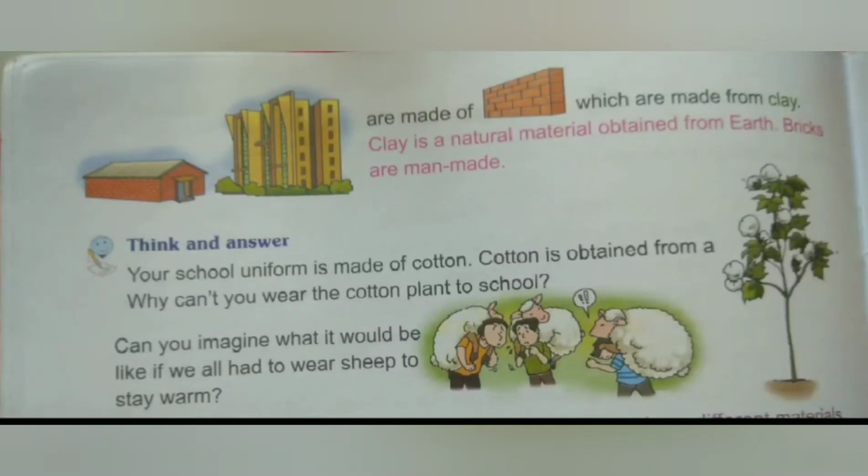Buildings are man-made things, but in the construction of buildings we need brick and sand. Brick and sand are made from clay, and clay is a natural material. Sand is also a natural thing. So a building is man-made, but natural things are used in its construction. All the man-made things are made from natural things only.